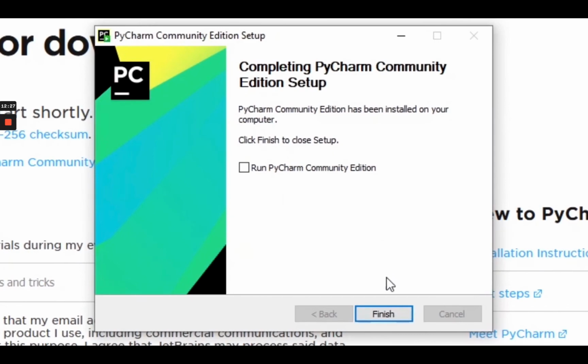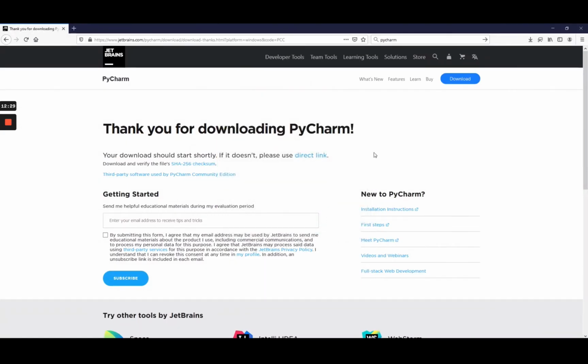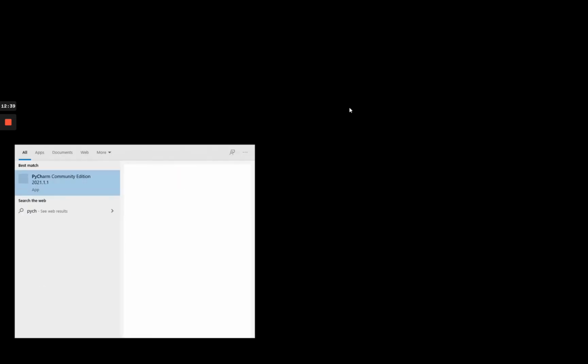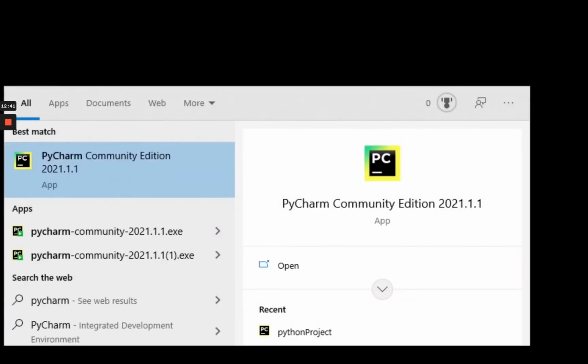Then you can click on finish and PyCharm is installed on your computer. So now, if you have a shortcut on your desktop, you can directly click on it, or you can just search for PyCharm here by pressing the Windows key and then simply typing PyCharm, and you can click here on PyCharm.